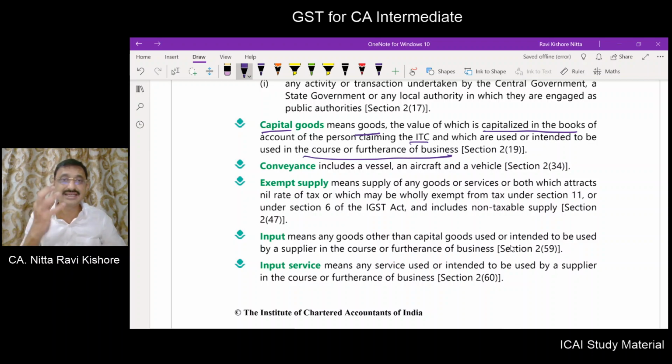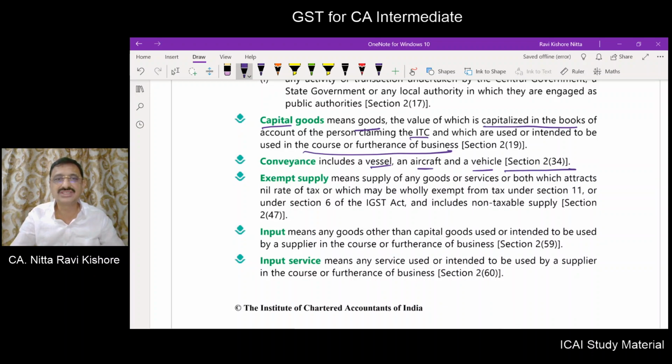You bought an air conditioner for your home. Will it come within the definition of capital good? It can't come in the definition of capital good. You bought an air conditioner for your office. Will it be covered under capital good? Yes. What do you mean by conveyance? It includes a vessel, aircraft, and a vehicle. Friends, in the brackets, the section numbers have been quoted.